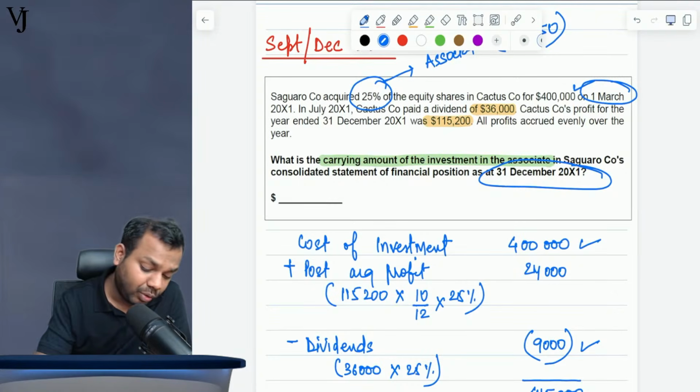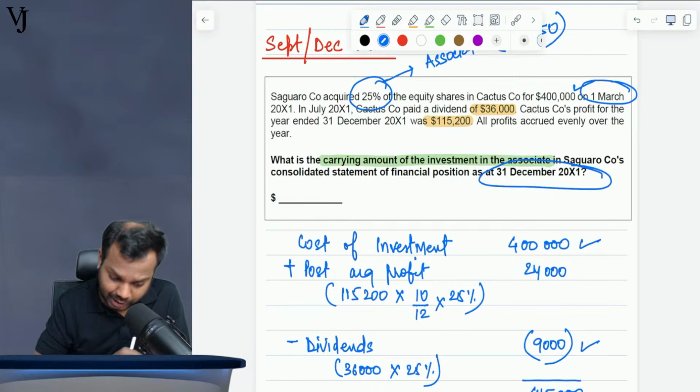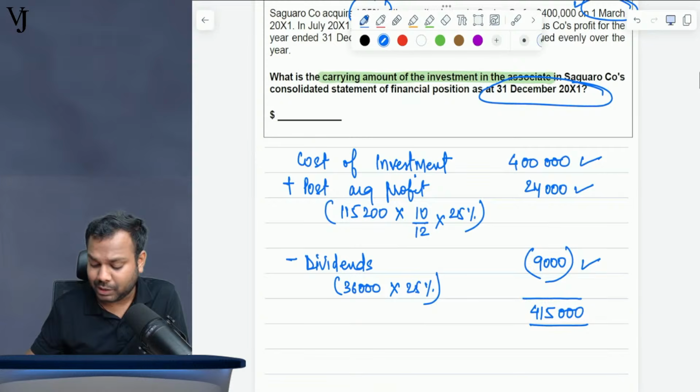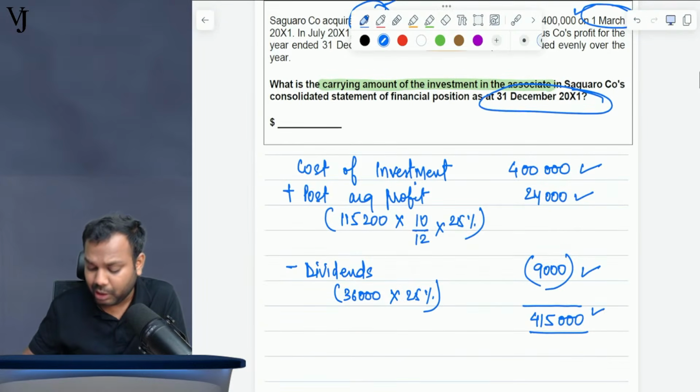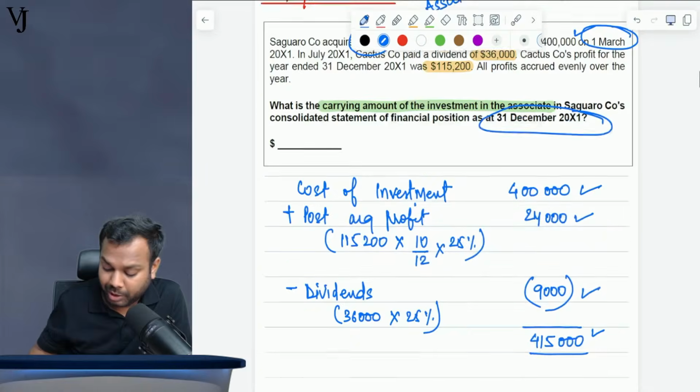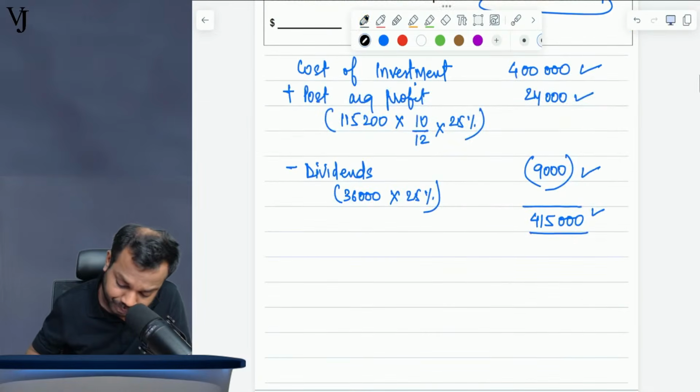So 115,200 multiplied by 10 divided by 12, multiplied by 25%, comes to 24,000. So 400,000 plus 24,000 minus 9,000 is 415,000. This is the carrying amount of investment in associate that will be recognized in the group SOFP.